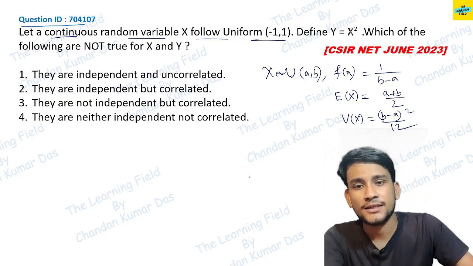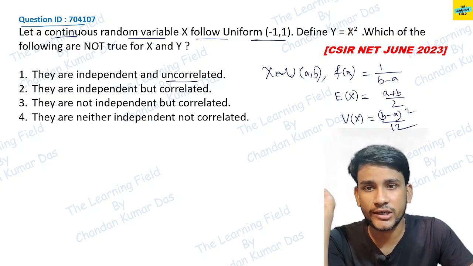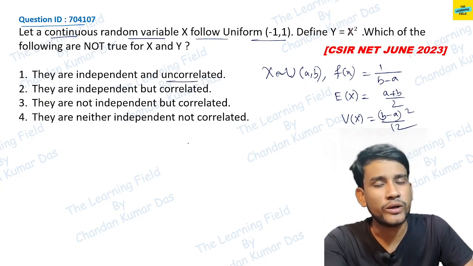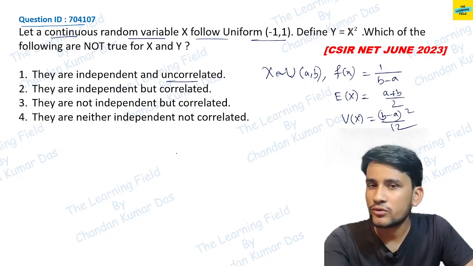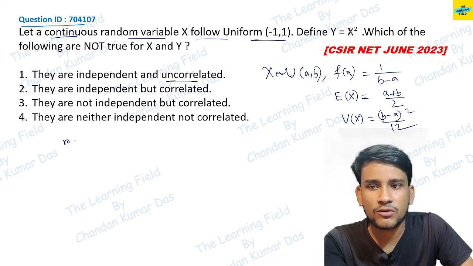Now the question is associated with uncorrelated. That means the question is related to the correlation coefficient. So you have to know the definition of correlation coefficient. So what is the correlation coefficient?